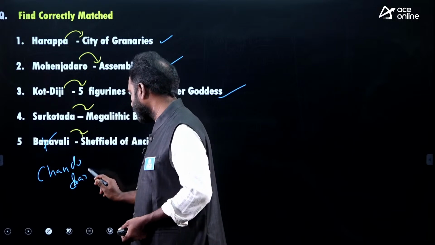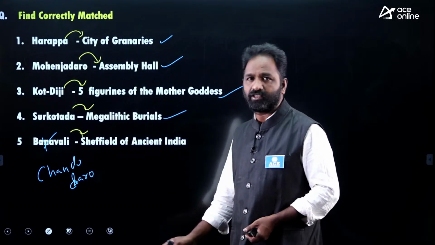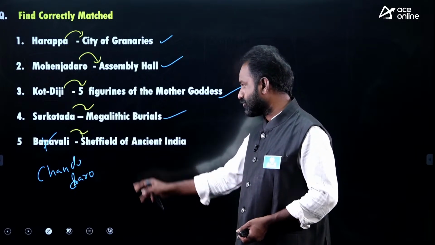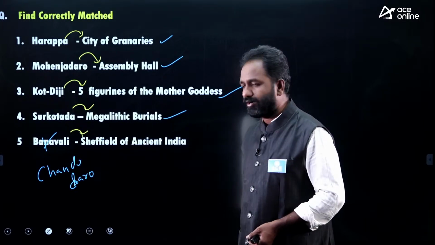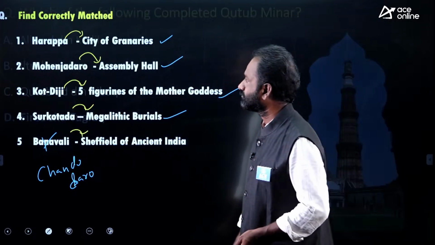Chanhudaro. So most of the students take the Indus Valley civilization in a very light manner. That is a very bad thing. So Banavali, the Sheffield of ancient India, that is nothing but called Chanhudaro.